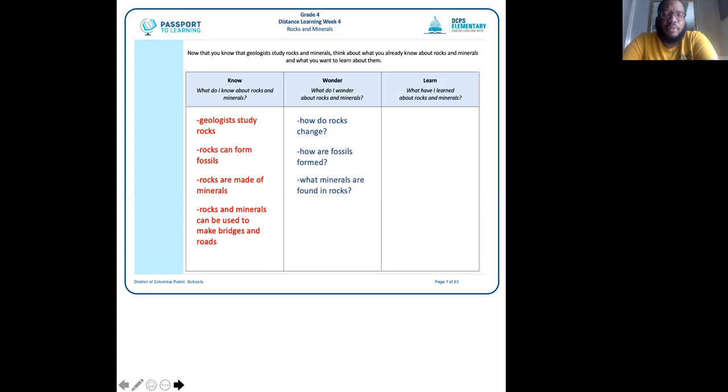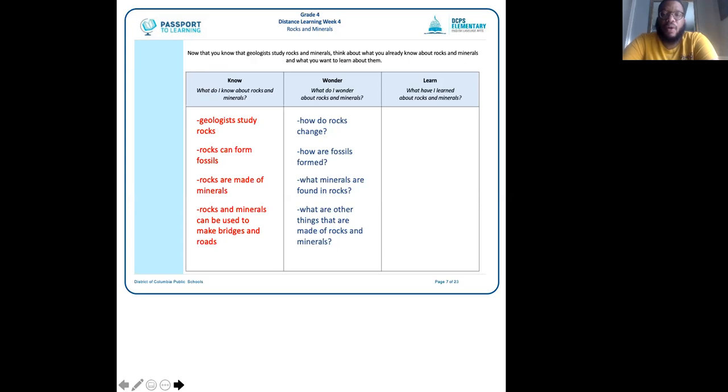That's a great question. I know that rocks are made of minerals, but I want to know the specific minerals that form rocks. The last thing that I'm wondering about is, what are other things that are made of rocks and minerals? We talked about bridges and roads, but I know that can't be the only thing that rocks are used for. So in this unit, I'm hoping to find out, what are other things that rocks and minerals are used to make. Okay,